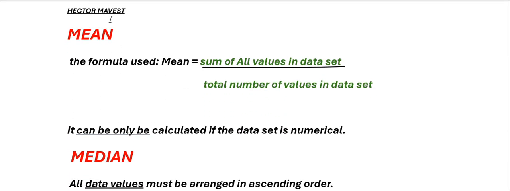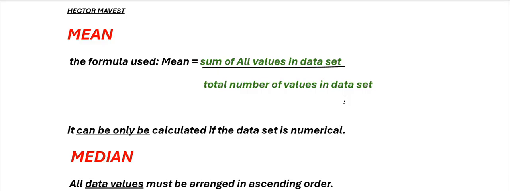Then now, let us move to the mean. Let us understand what a mean is and what is happening when we talk about mean. Good people, here's the formula that you should always use when you have to calculate the mean: sum of all values in the data set divided by the total number of values in the data set. Please try to write that formula down.